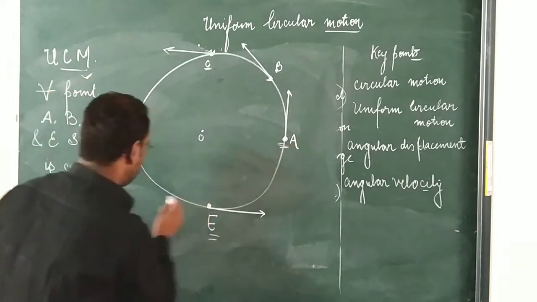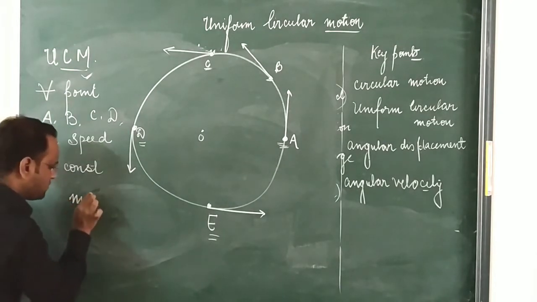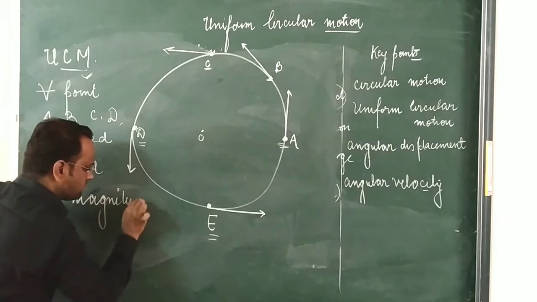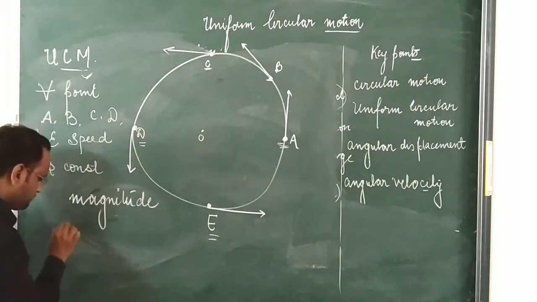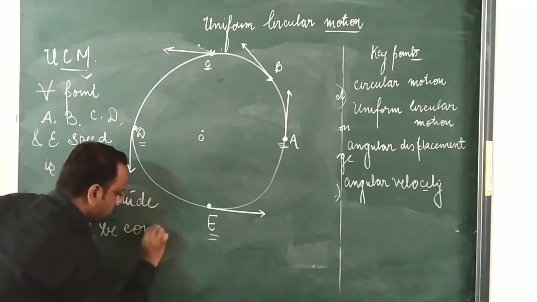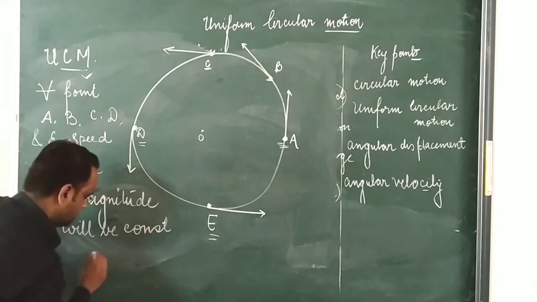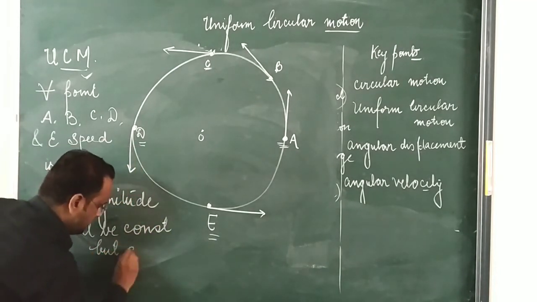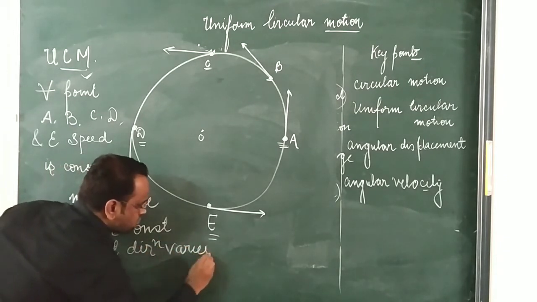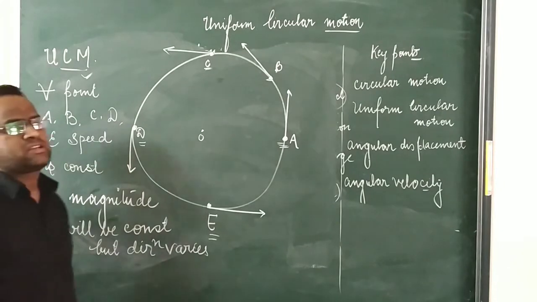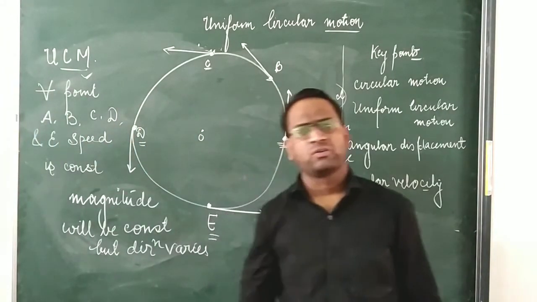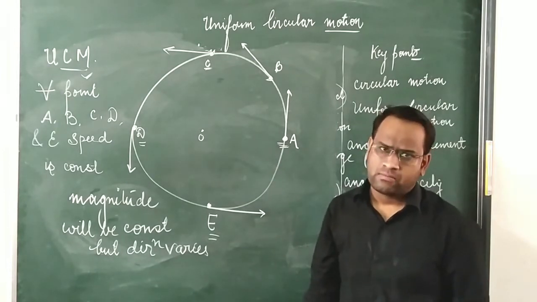What we can conclude is that for uniform circular motion, magnitude will be constant, but direction varies. Okay, students, so this is the basic characteristic of uniform circular motion. In this order, we can discuss uniform circular motion.